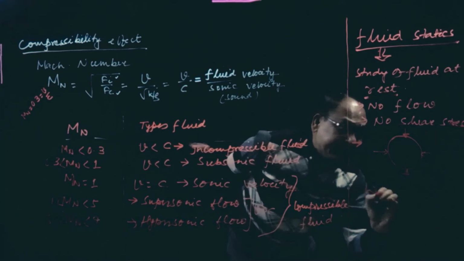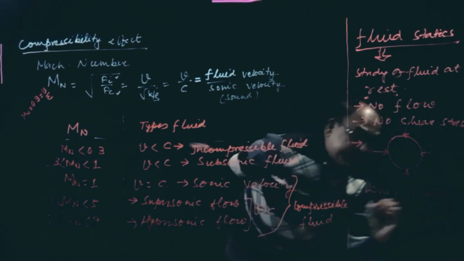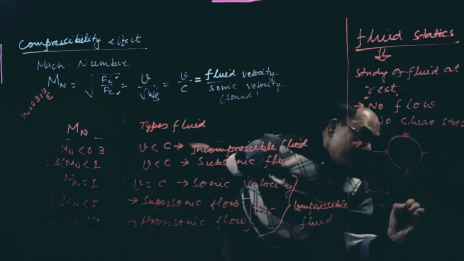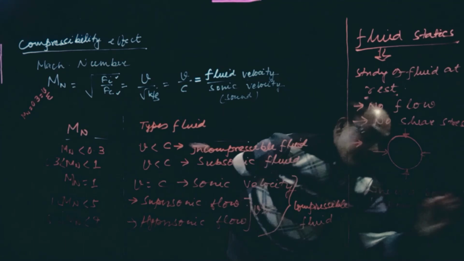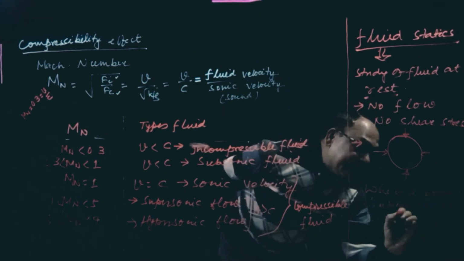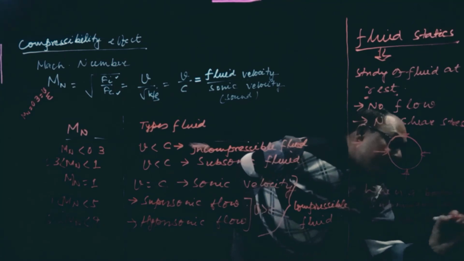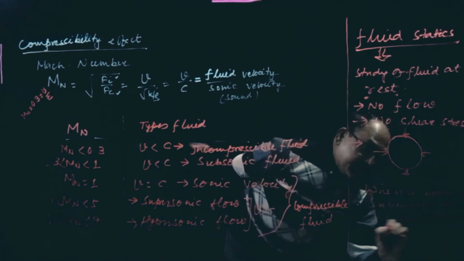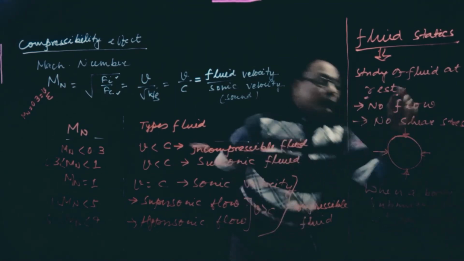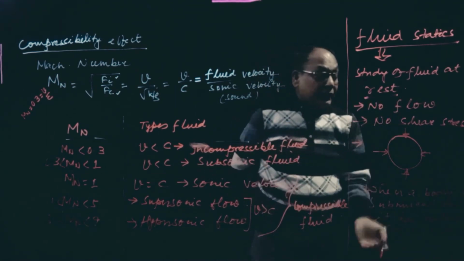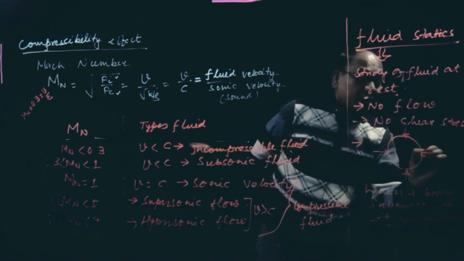So when a body is submerged in fluid, it feels a compressive force in nature. How? Because if we push this body downwards, then another force will be going upward, like that. This is called compressive force.